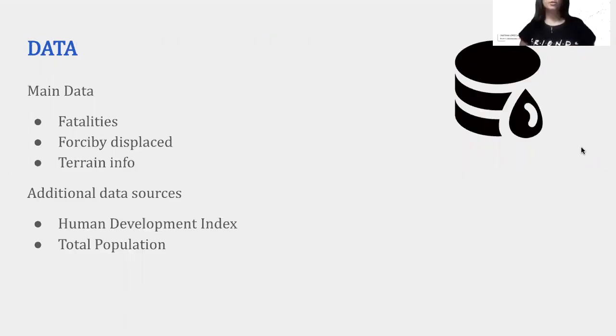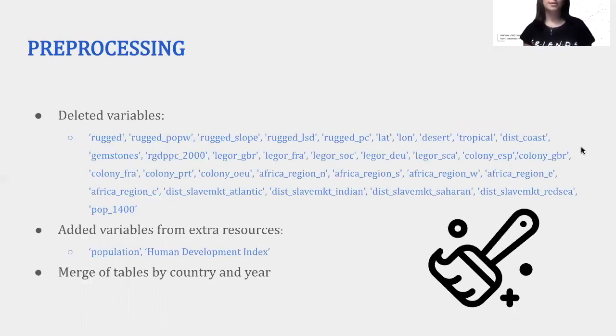We have decided to use some of the databases that were recommended for the challenge and also some of the additional ones. More precisely, the ones that we chose from the additional databases have a very concrete reason, and this is that while the main data like fatalities, displacements, and terrain info was sort of constant for some of their variables, human development index and total population add some temporality that will be very good for the model to learn how this crisis is evolving.